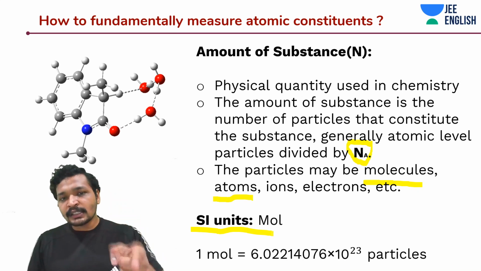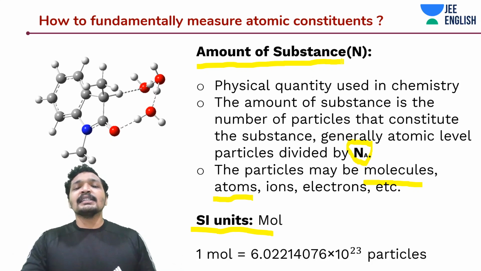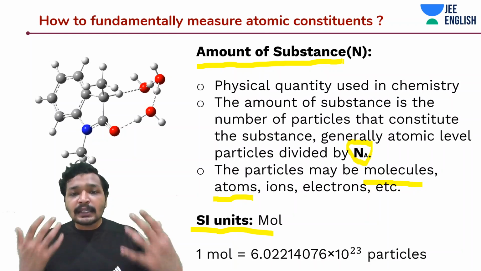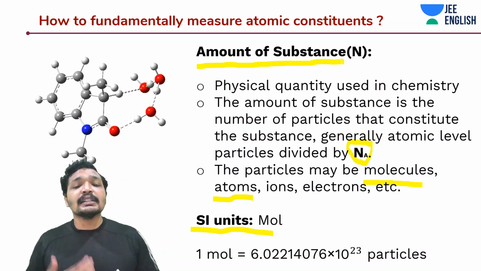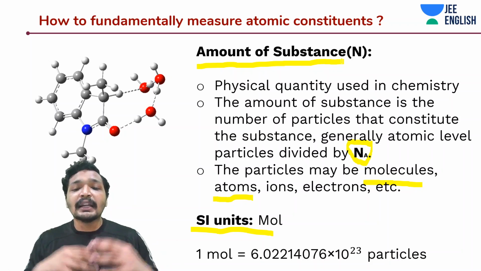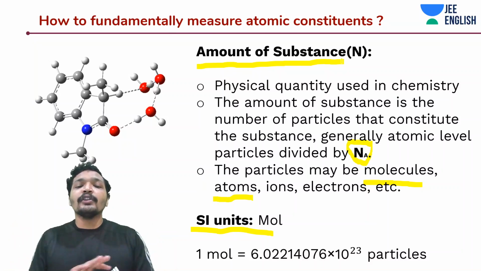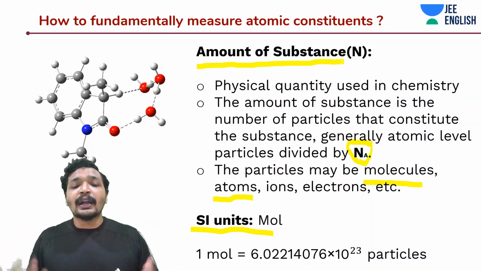So guys, what is this amount of substance? Amount of substance is the physical quantity used to communicate the number of particles in a given substance. By particles I mean atomic level particles. They can be molecules, atoms, ions, electrons, but generally we are talking about molecules and atoms. The Avogadro number is a standard used to communicate this.